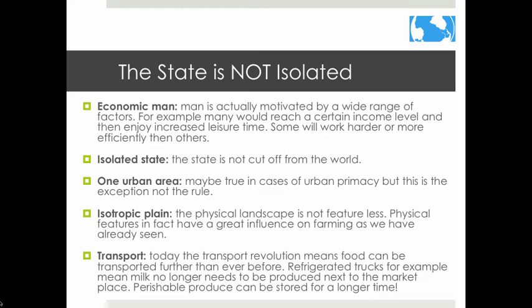Lastly, changes in transportation developed since von Thunen's time. Food can be transported further than ever before. We've invented things like refrigerated trucks, trains, and airplanes that make transportation much simpler. We've also figured out ways to preserve food, and perishable produce can be stored for a much longer time than in the past.